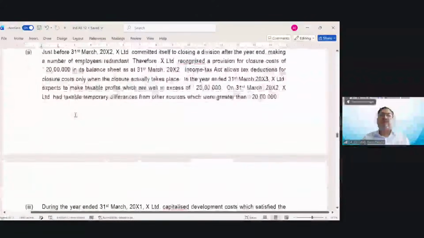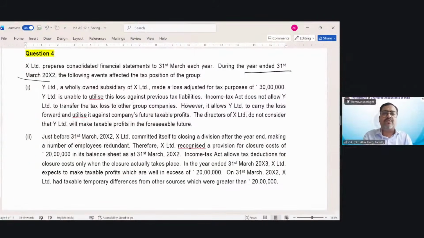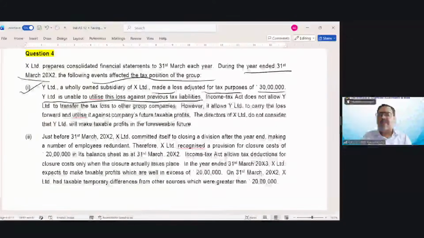X Limited prepares consolidated financial statements to 31st March each year. During the year ended 31st March 20x2, the following events affected the tax position of the group. Y Limited, a wholly owned subsidiary of X Limited, made a loss adjusted for tax purposes of 30 lakh rupees. Y Limited is unable to utilize this loss against previous tax liabilities.